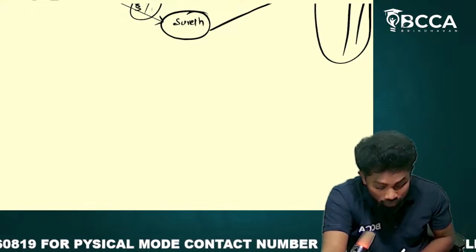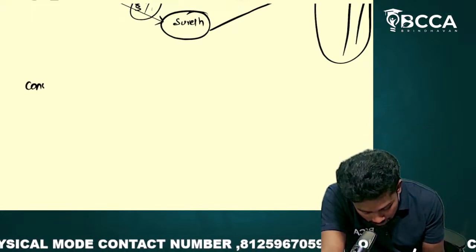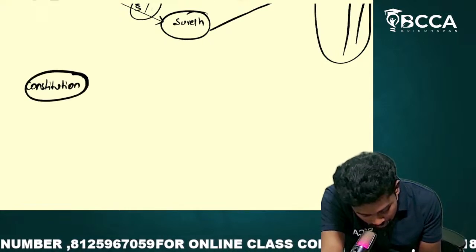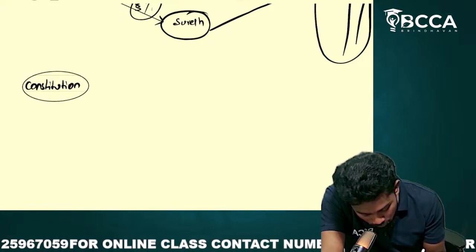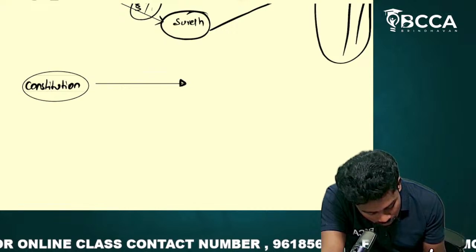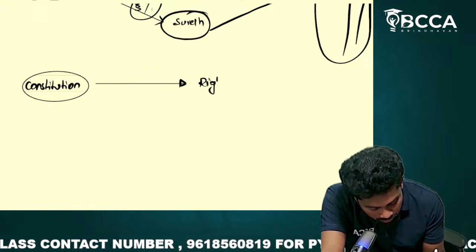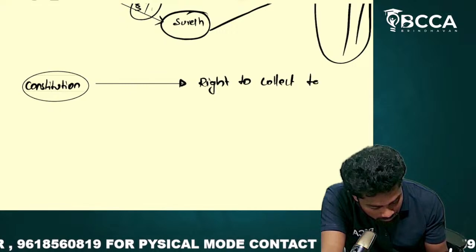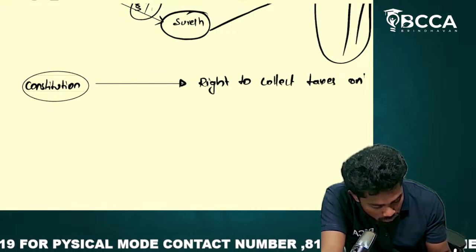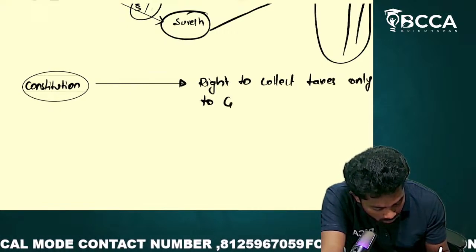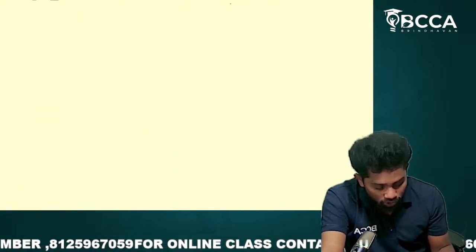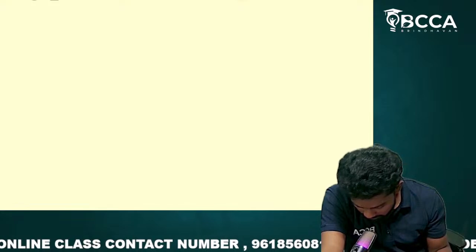The government. The Indian Constitution has given the right to collect taxes only to the government. That's why we cannot levy taxes. Clear?